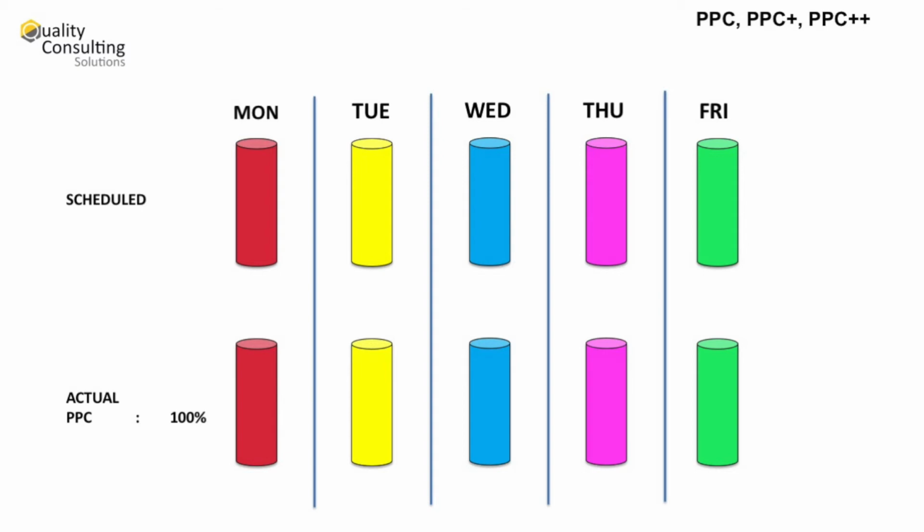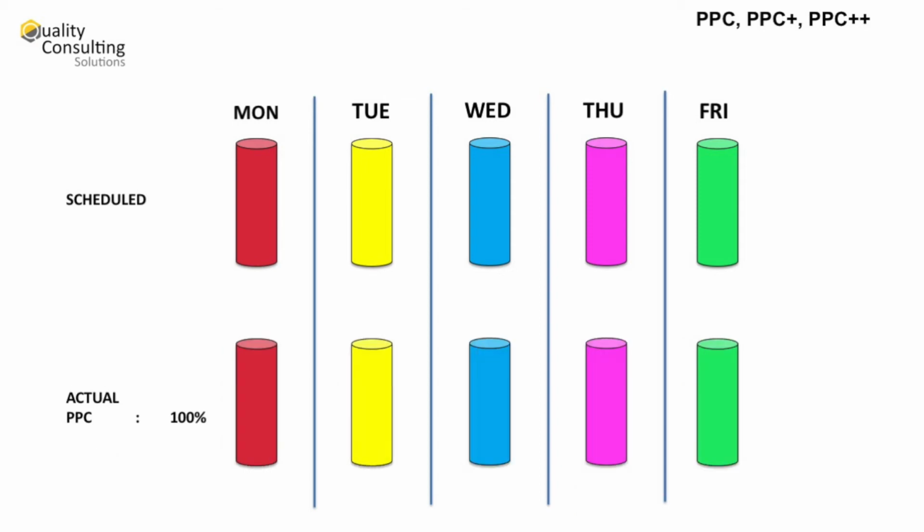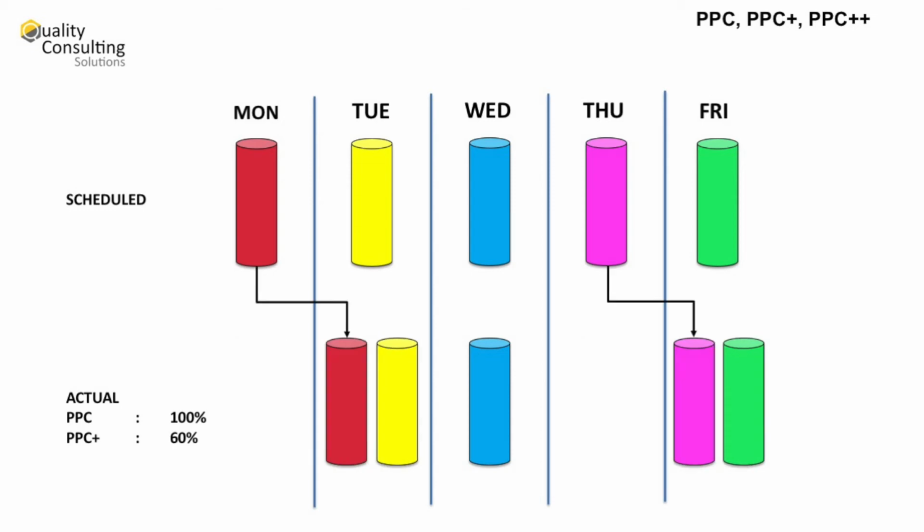projects. Now, in the following scenario, some columns are not done when daily scheduled, but are done as weekly scheduled. Then, PPC remains equal to 100%. Thus said, we notice that there is a number of possible combinations concerning daily concrete casting changes related to one PPC optimal value. These combinations represent the hidden variability. Let's unveil this variability. Now, we introduce the PPC Plus, which is based only on activities performed when daily scheduled.